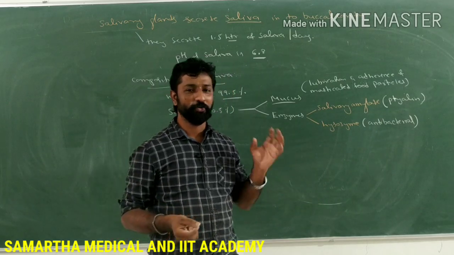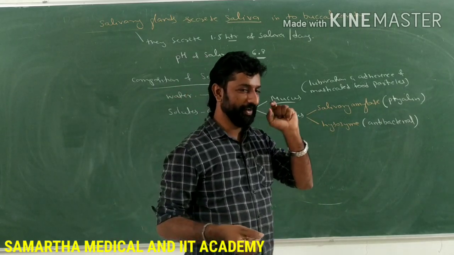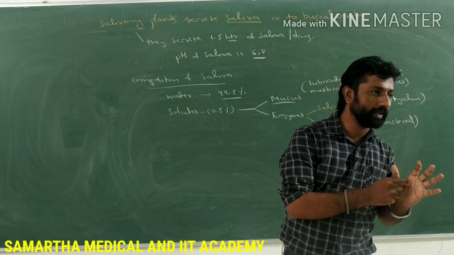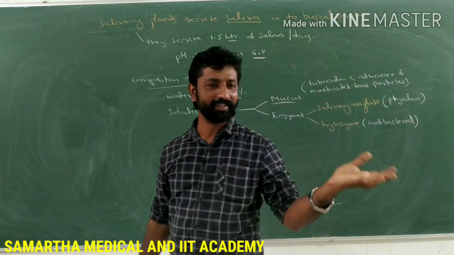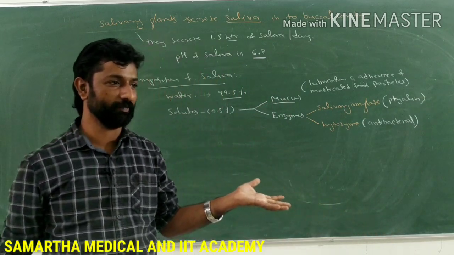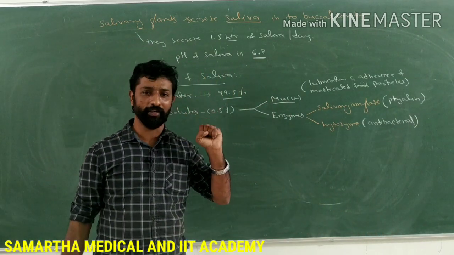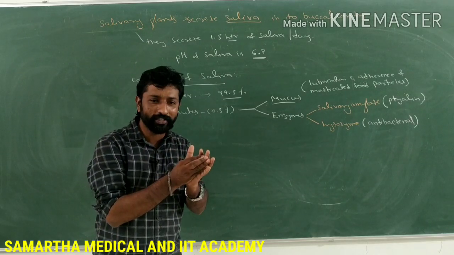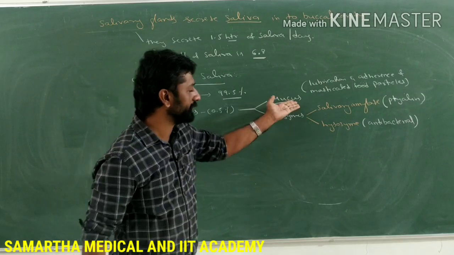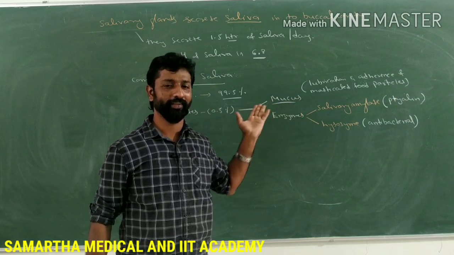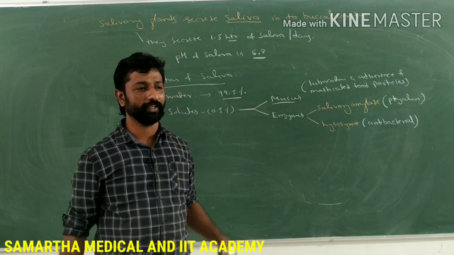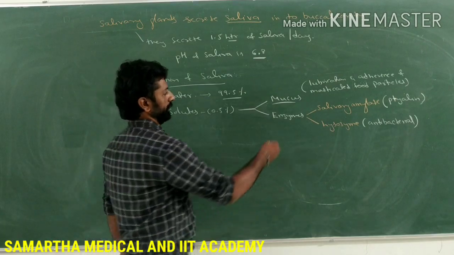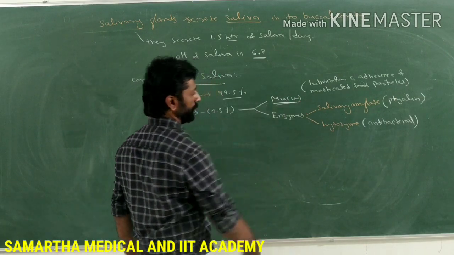Once you chew it and it mixes with the saliva, it turns into a paste-like form, called bolus. After mastication, how do those particles get clumped and adhered to each other? That is by the presence of mucus only. That conversion is mainly brought about by mucus.